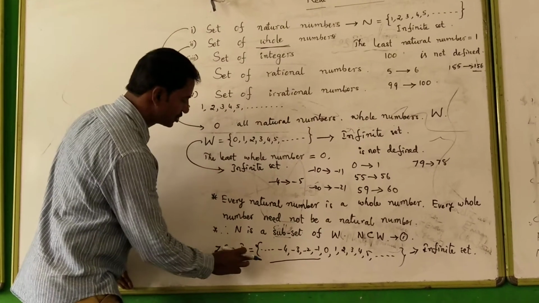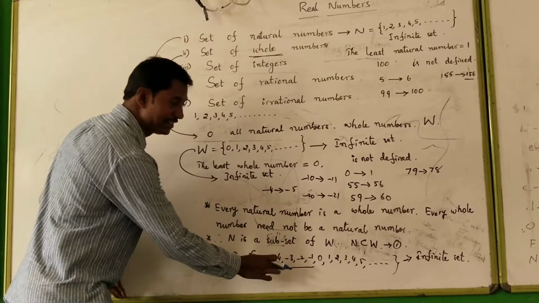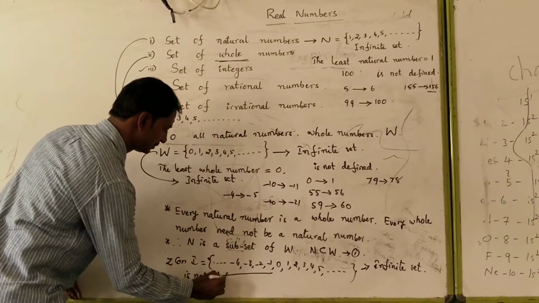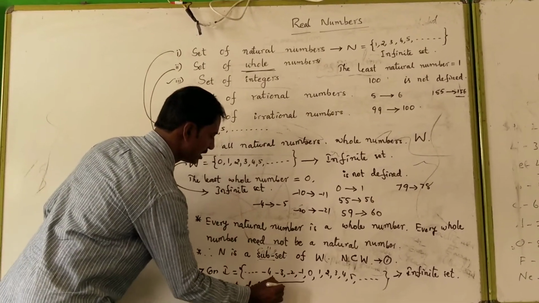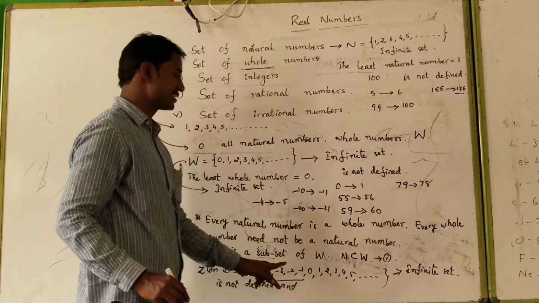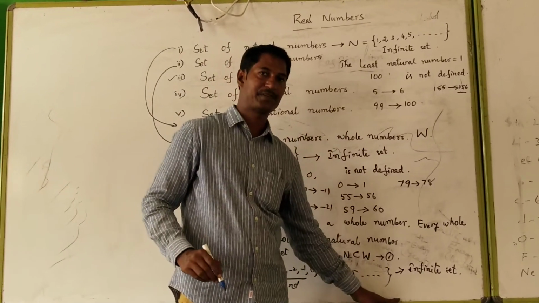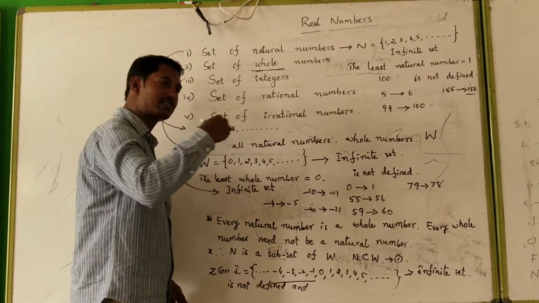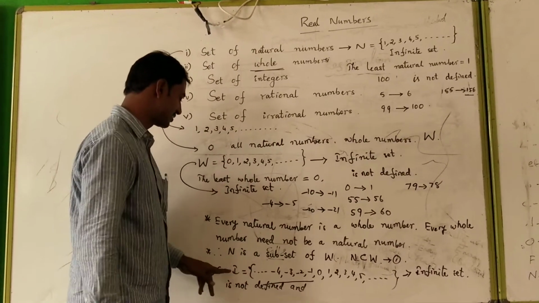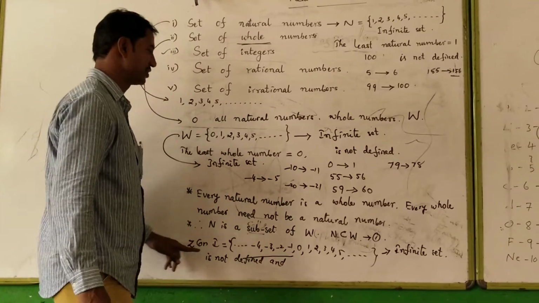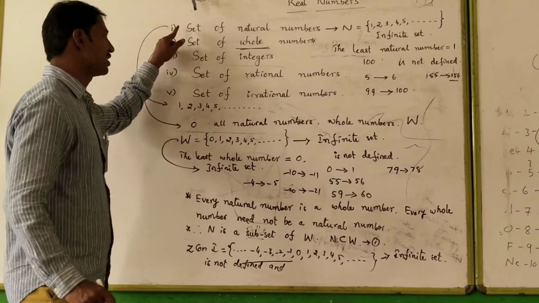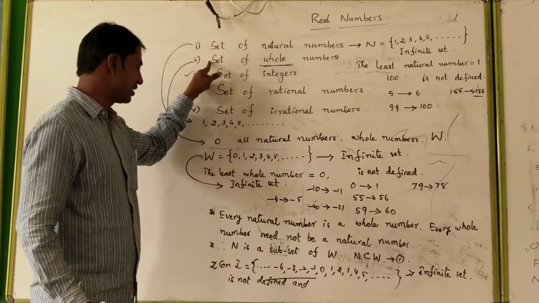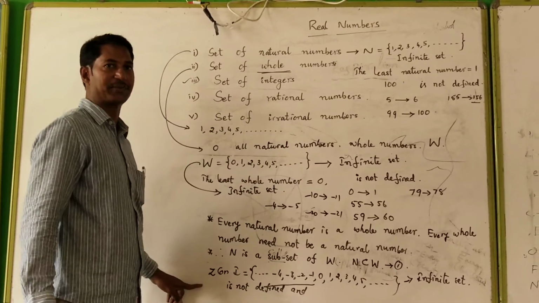By observation, the least integer is not defined, and the largest integer is not defined either. But every natural number is a whole number, and every whole number is an integer.